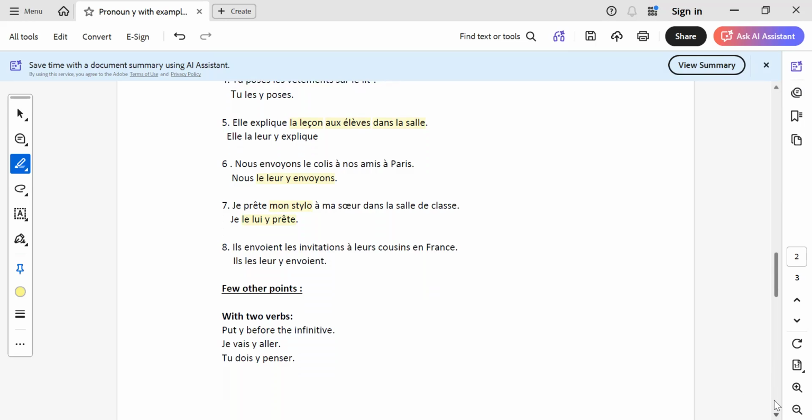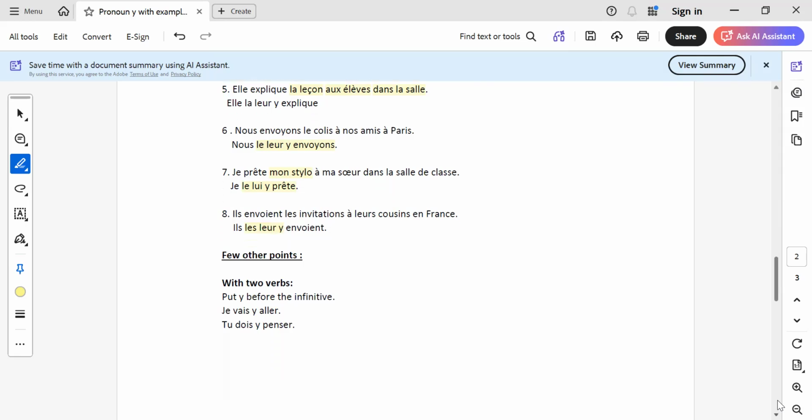Let us see one more example. Elle envoie les invitations à leurs cousins en France. So les invitations will be replaced by les. À leurs cousins by leur. Please note that there is no S. It is COI. L-E-U-R will be the answer. And en France, it will be y. So, elle, les, leur, y envoie.